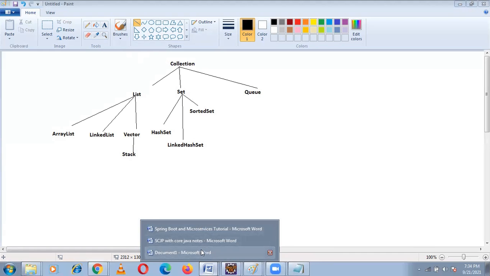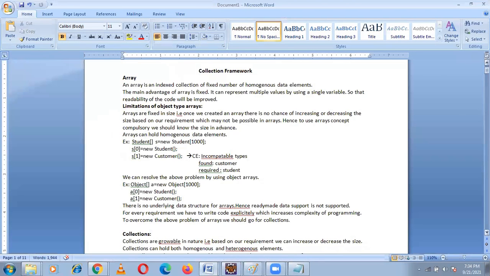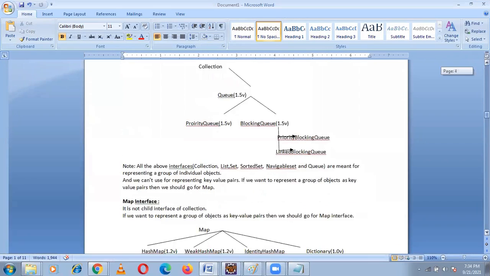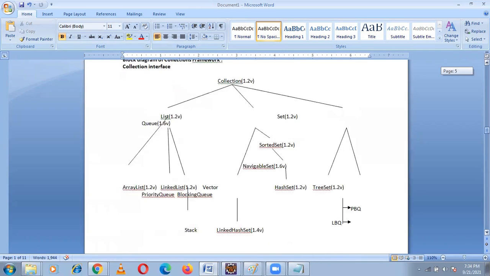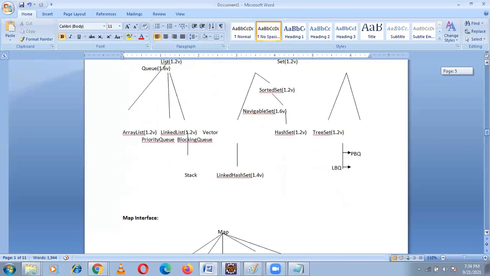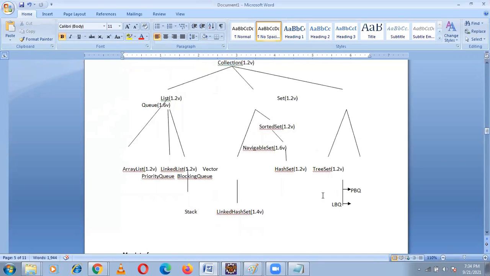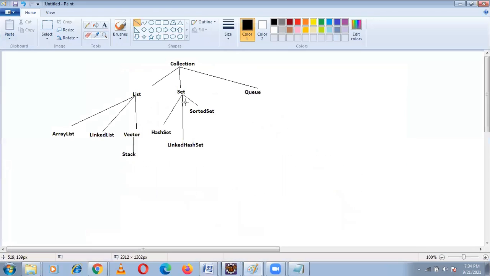I am preparing the notes also. In these notes I gave this total diagram for everything. The main diagram is here. Under sorted set we have this navigable set.